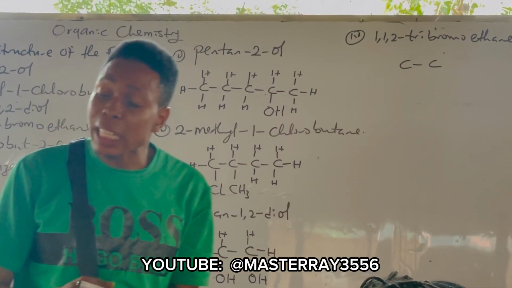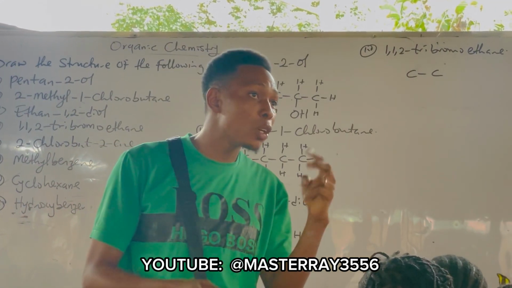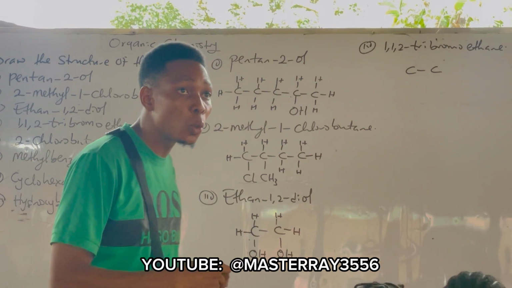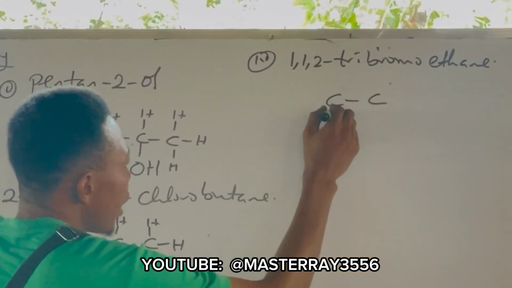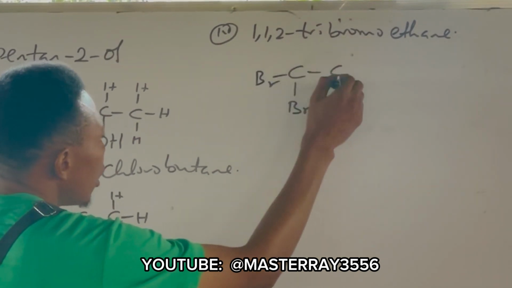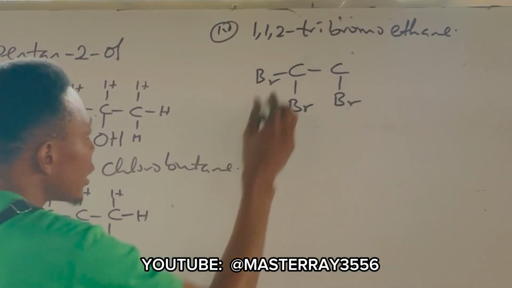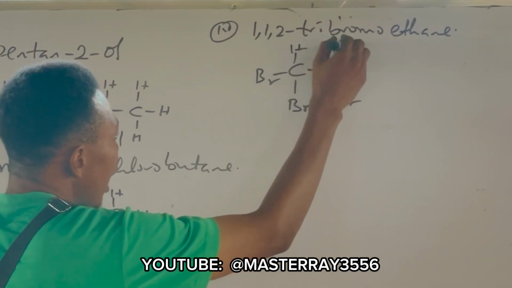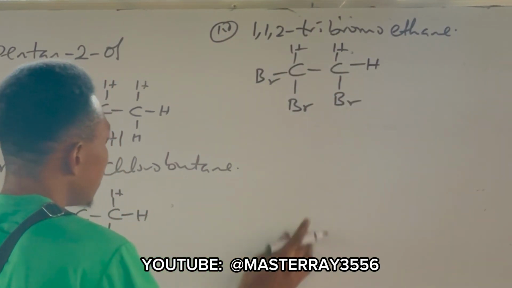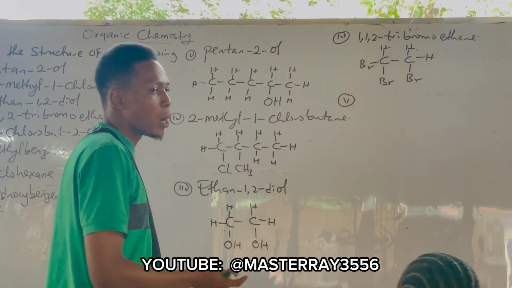And the 3 bromo are attached to carbon 1 and carbon 2. You have 2 in carbon 1 and you add the other one in carbon 2. Yes. Alright, so we have bromo, bromo, and bromo. So you cannot place your hydrogen there. Hydrogen, hydrogen, and hydrogen.